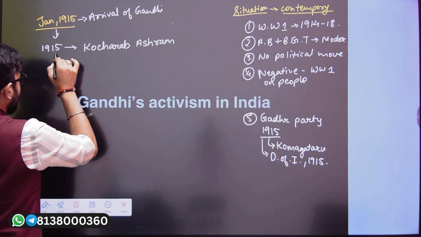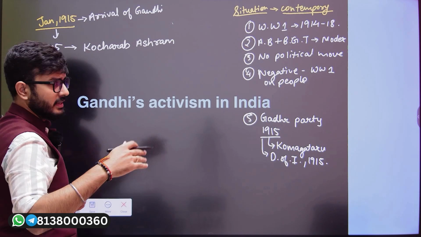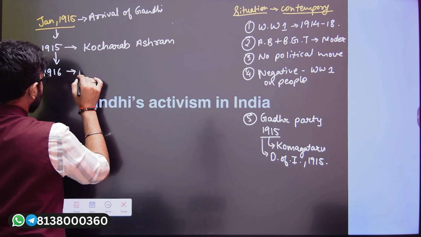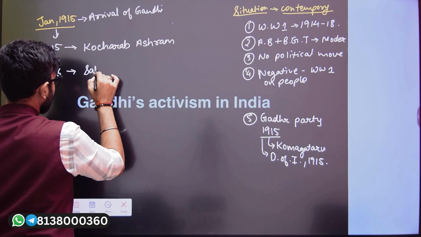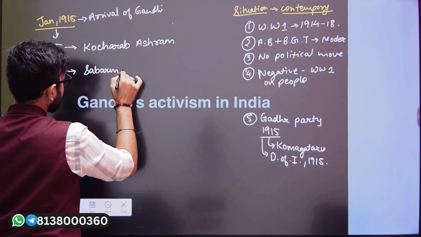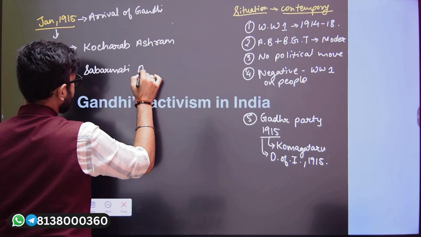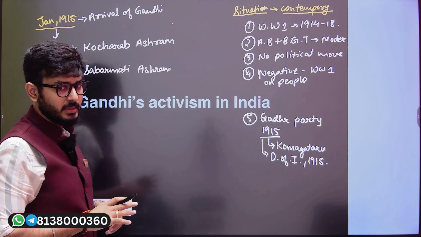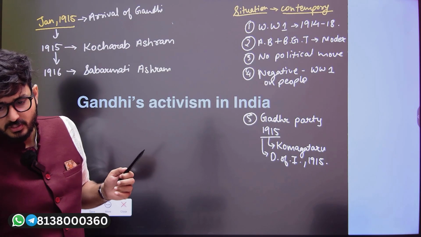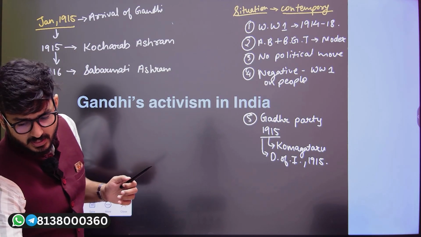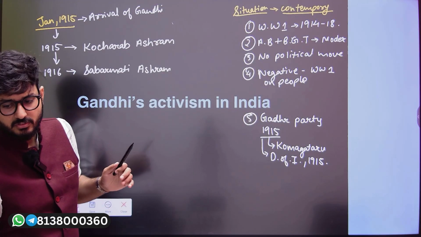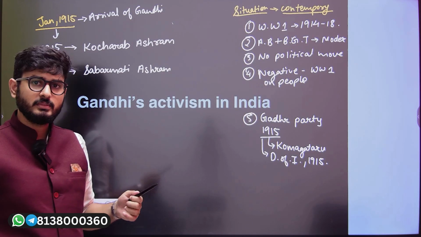Now, just nearby, in the year 1916, Gandhiji established another ashram in Ahmedabad, known as the Sabarmati Ashram, which was an independent ashram for the Gandhian people. It was established on the banks of the Sabarmati river in the Ahmedabad area.